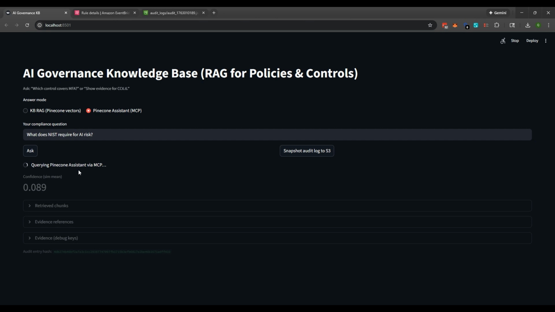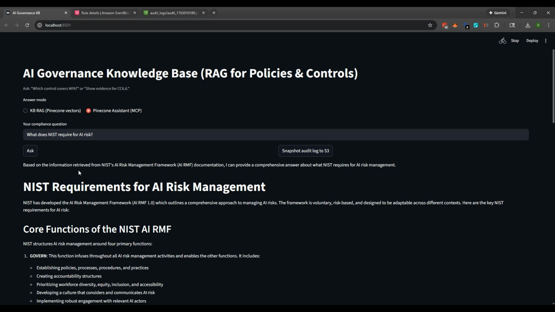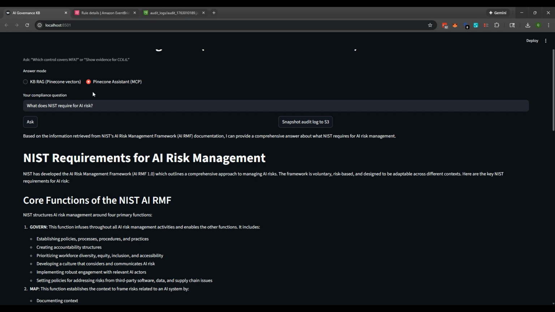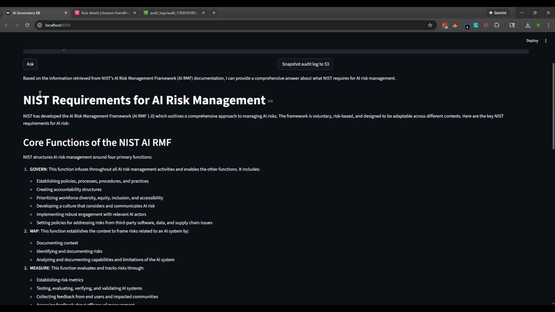And what I did with Pinecone, just to give you more info, I have a lot of different framework documents. So that's something that you would want to do. You would want to add documentation from different frameworks, again, assessments, policies, standards, baselines, anything, when it comes to the governing of your company's environment, you would put them into the backend DB, or again, your vector. And this assistant would pull that information for you.